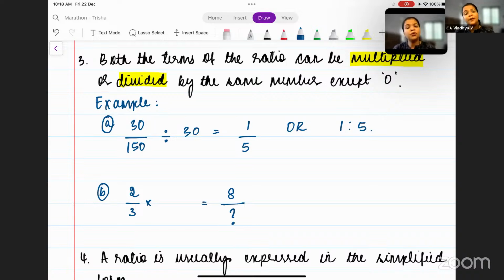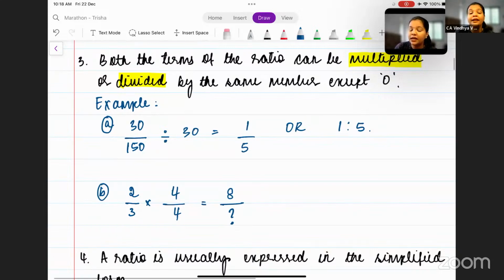Now, 2 has become 8. How can 2 become 8? Only when you multiply 2 with 4, correct? Now, just now I told you, you cannot be partial. You cannot only multiply the antecedent, you also have to multiply the consequent by 4 as well. So what is this? 3 into 4, 3 fours are 12. So can I say the ratio is 8 by 12, the consequent that we were supposed to find out? Is this clear till here?